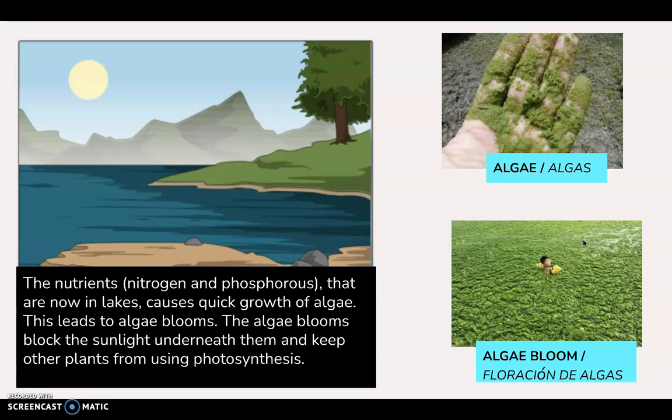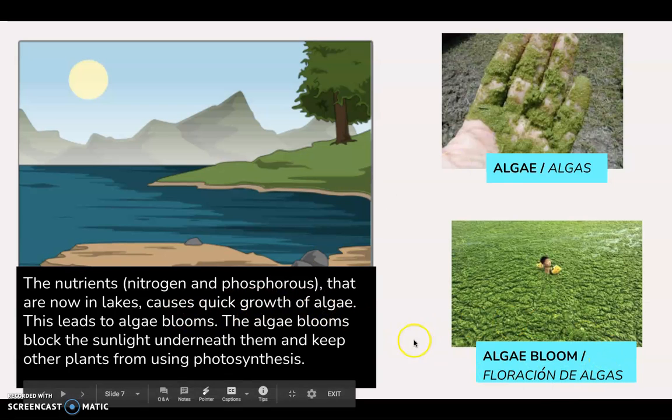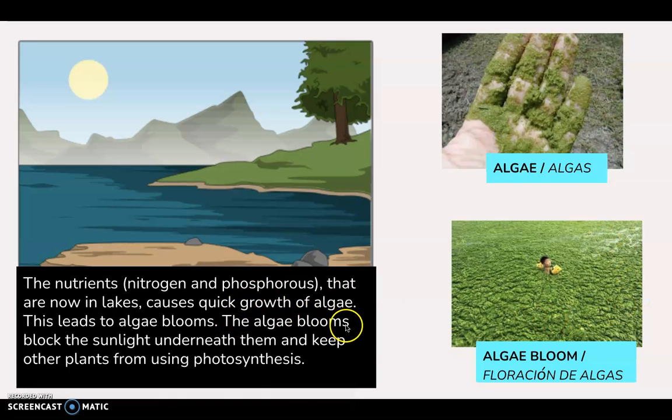And these nutrients cause quick growth of algae. And like we said earlier, algae are going to be the plants that you see in the bodies of water on top. However, this quick growth of algae is called algae blooms. So here you see an algae bloom, which is a lot of algae taking over the top of the body of water. The algae blooms block the sunlight underneath them and keep other plants from using photosynthesis.